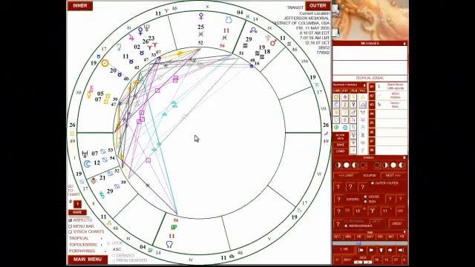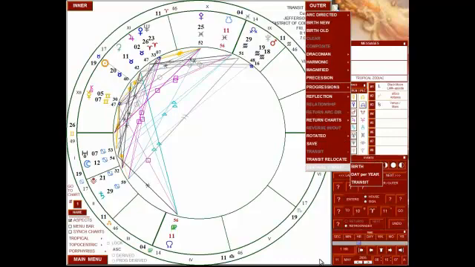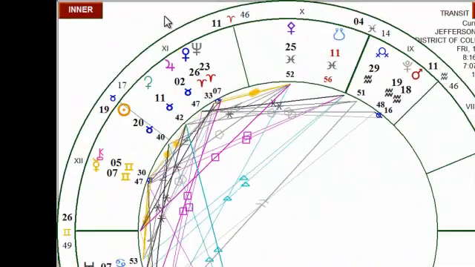This short video tutorial will show you how to enter a new birth record into Intrepid Astrology Software's birth record database. To begin, you simply need to select Birth New from any of the inner or outer or middle buttons here that would appear if there were two wheels selected instead of just one as there are now.